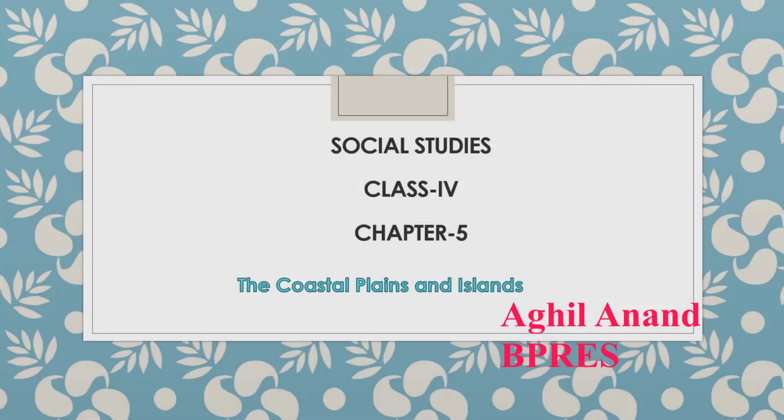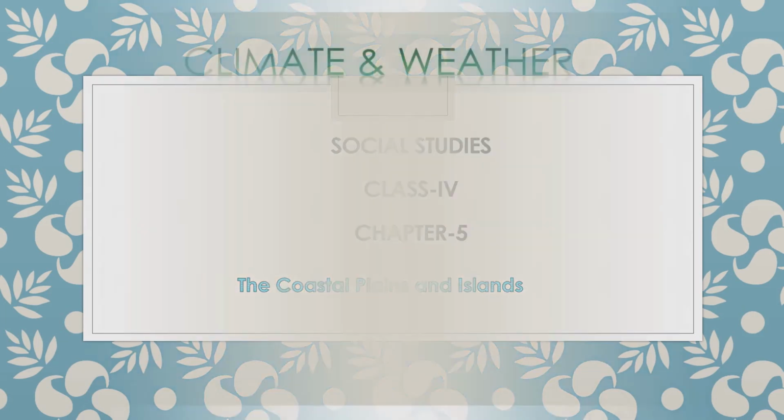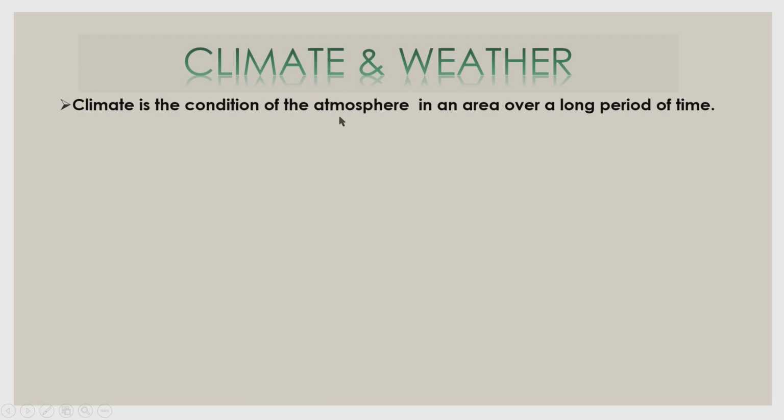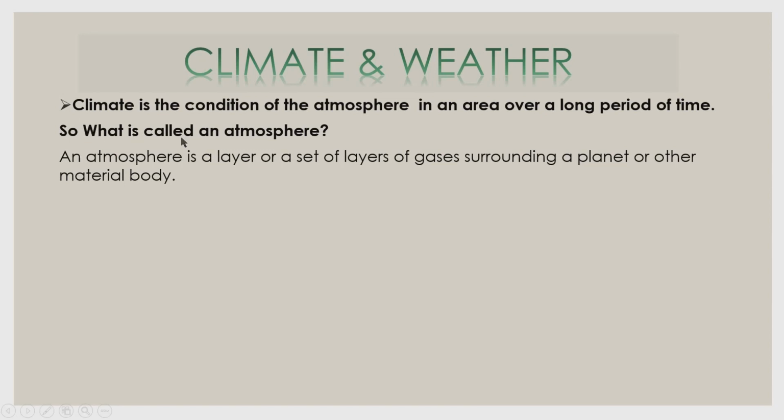Social Studies Class 4 Chapter 5 The Coastal Plains and Islands. Climate and Weather. Climate is the condition of the atmosphere in an area over a long period of time. So, what is called an atmosphere? An atmosphere is a layer or a set of layers of gases surrounding a planet or other material body.